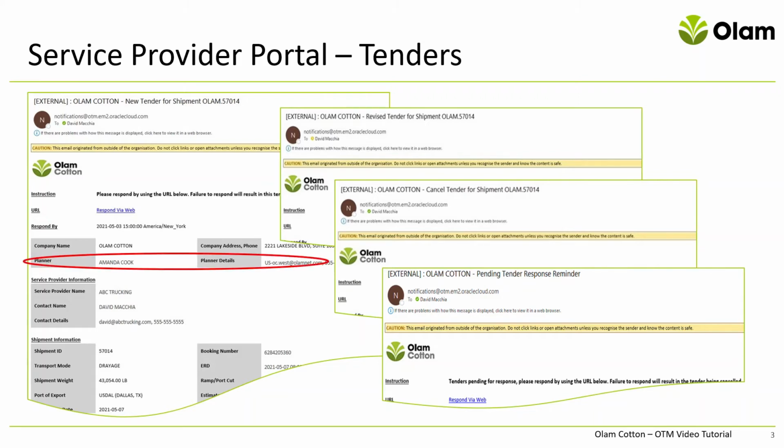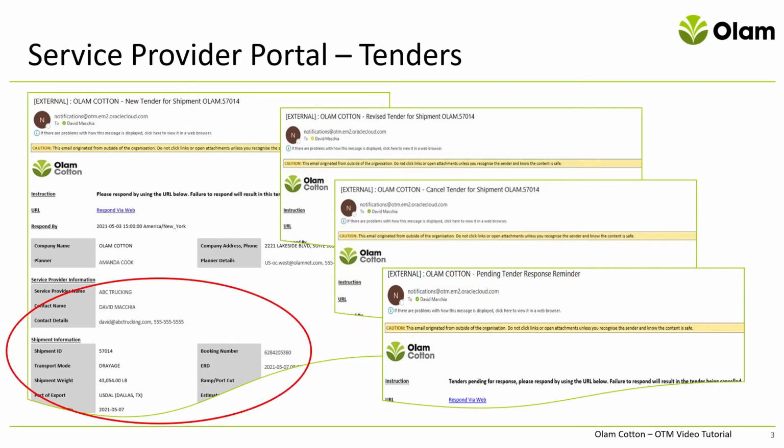In addition to the shipment number, the email tender will show important information such as the Olam dispatcher contact information, the shipment summary and details, shipment notes, the contracted line haul rate, but not including the fuel surcharge since that is calculated at the time of pickup, and even a quick link that will bring you to the Service Provider Portal itself.